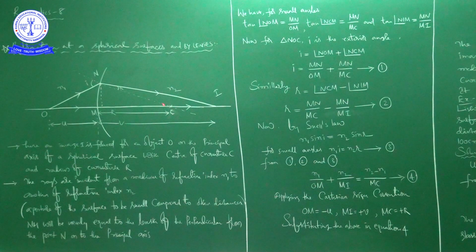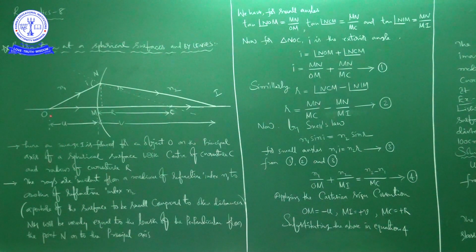Now for triangle NOC, see here, for triangle NOC, i is the exterior angle, right? So i is equal to angle NOM plus angle NCM, right?